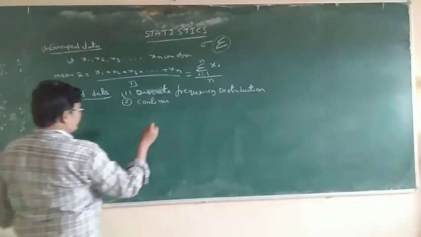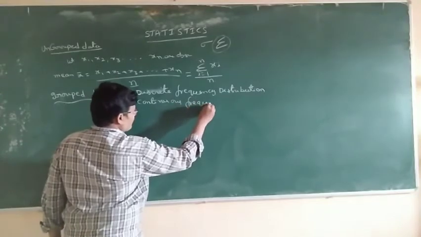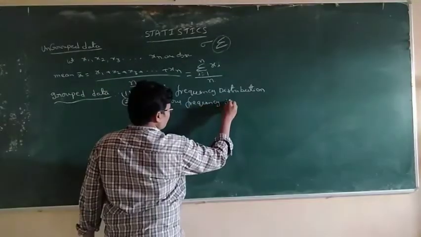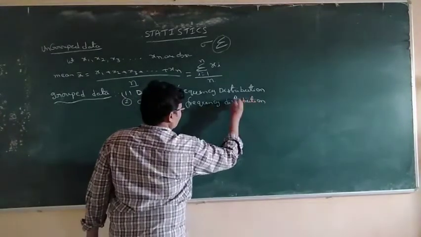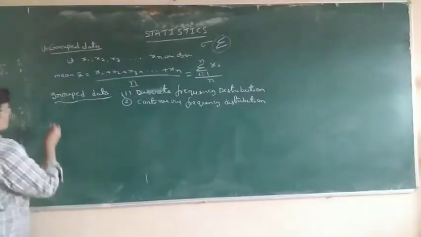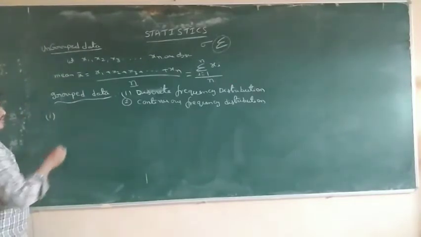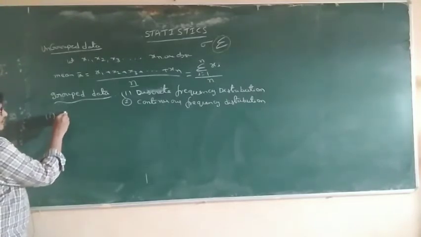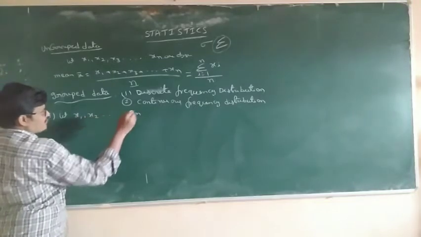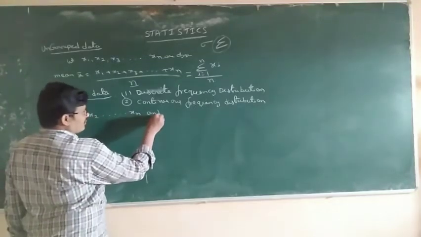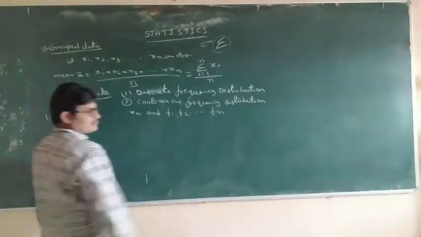In discrete frequency distribution, we are given only observations and frequencies f1, f2 and so on fn.